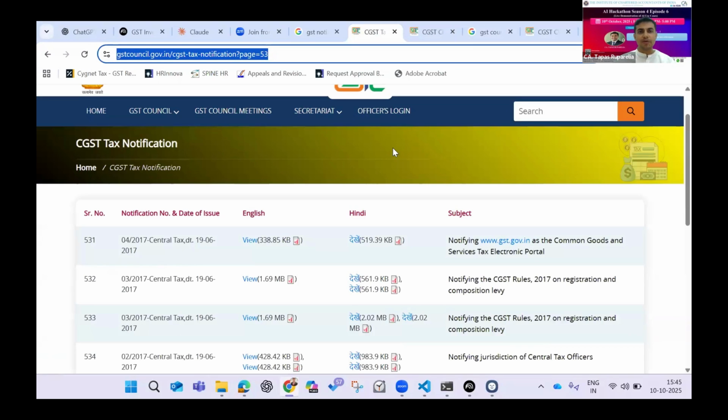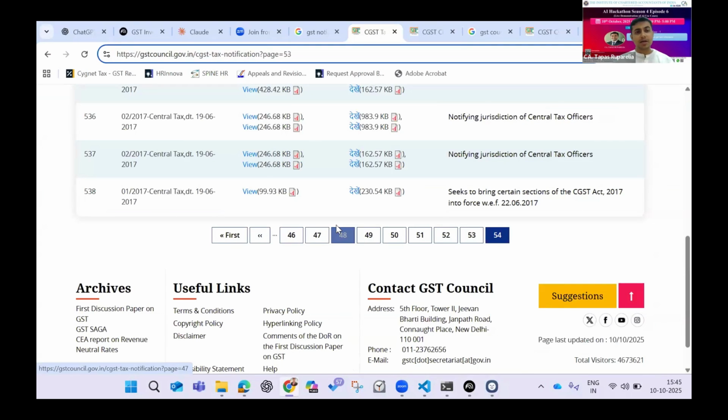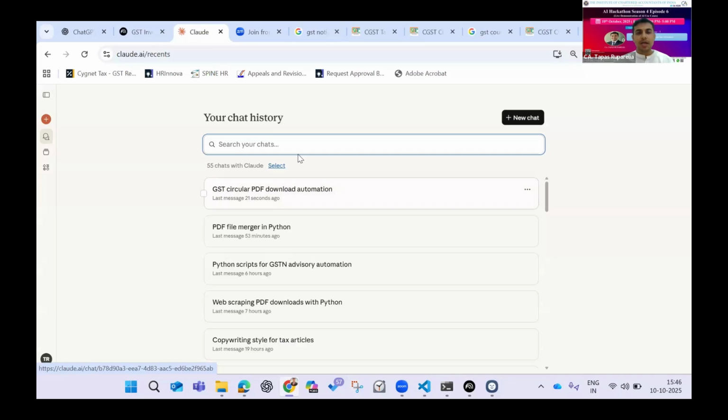Similarly, for notifications, if you see, there are 538 central GST notifications available, and these are only the normal GST notifications which deal with the procedural aspects. If one has to consider the rate notifications as well, this might go to an exponential level. Then you have different GST Council meeting minutes, GST Council meeting notes, GST advisory, and judgments, etc. What I have done is I went to the AI tool called Claude.